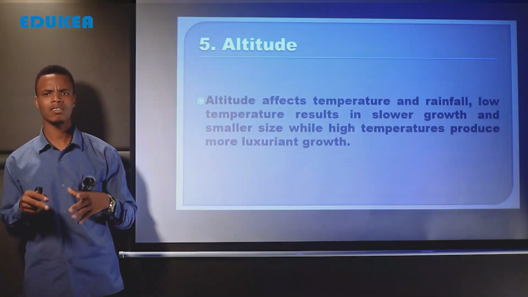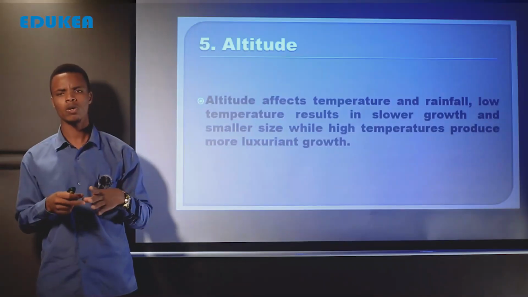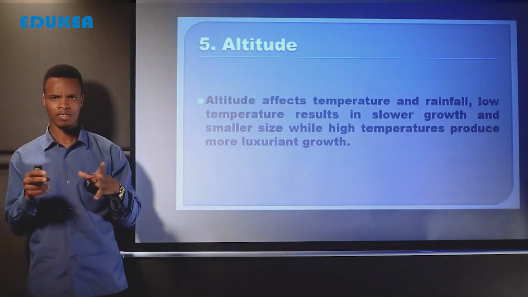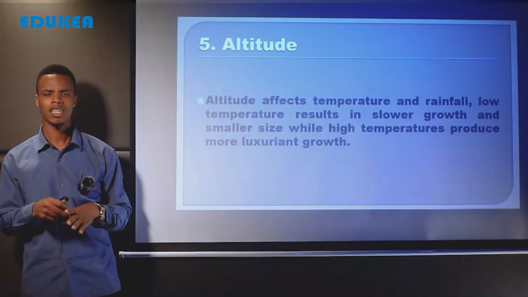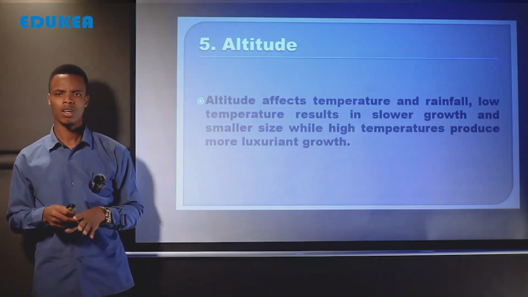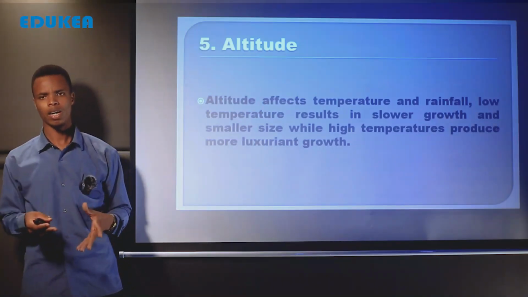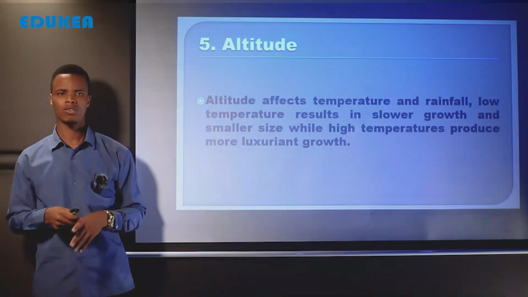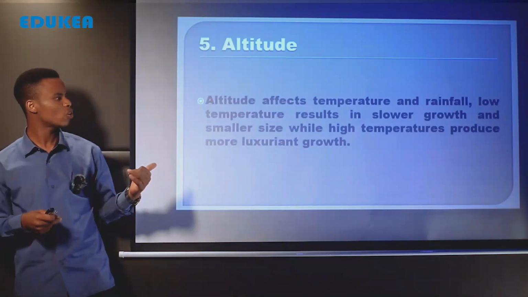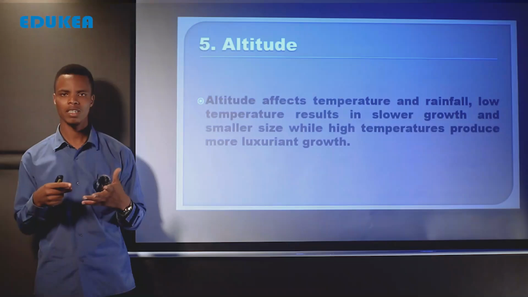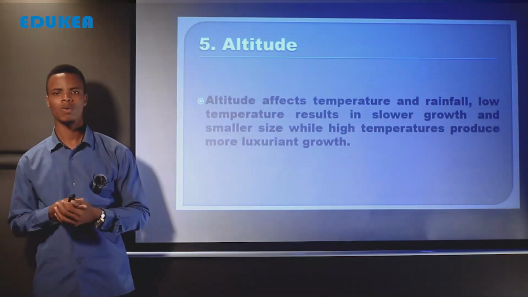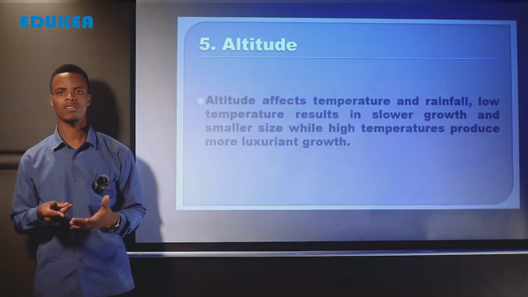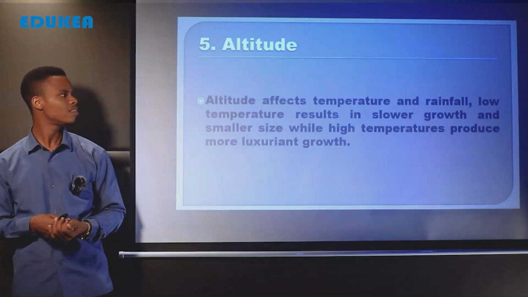So you find that in those areas where there is high rainfall, always natural forests occur because of that rainfall. But in those areas where there is little rainfall, we find that there is poor or there is no occurrence of natural forest. So here we talk about temperature and rainfall, and the temperature and rainfall are always affected by altitude. So altitude is another factor which determines or influences the distribution of natural forest in the world.